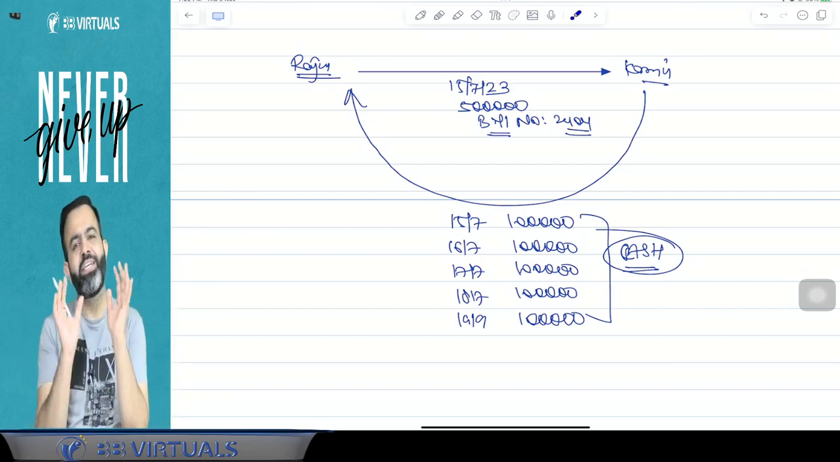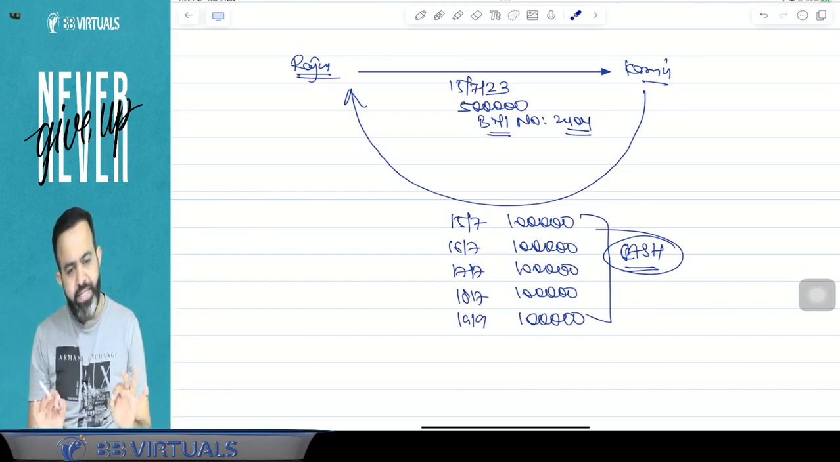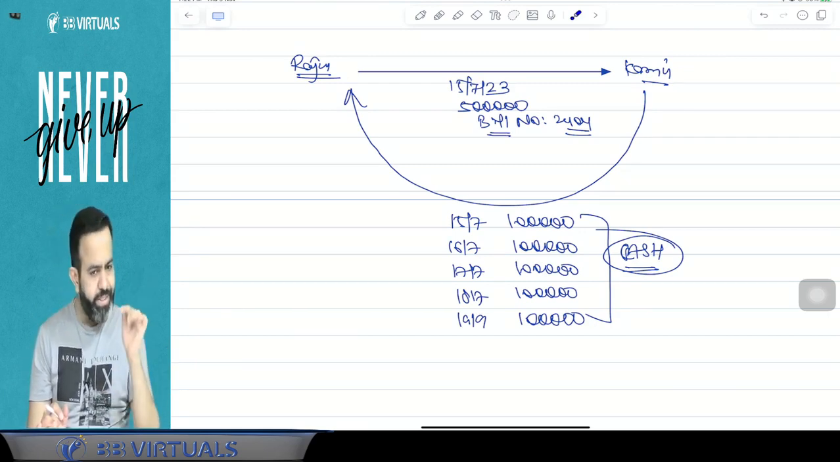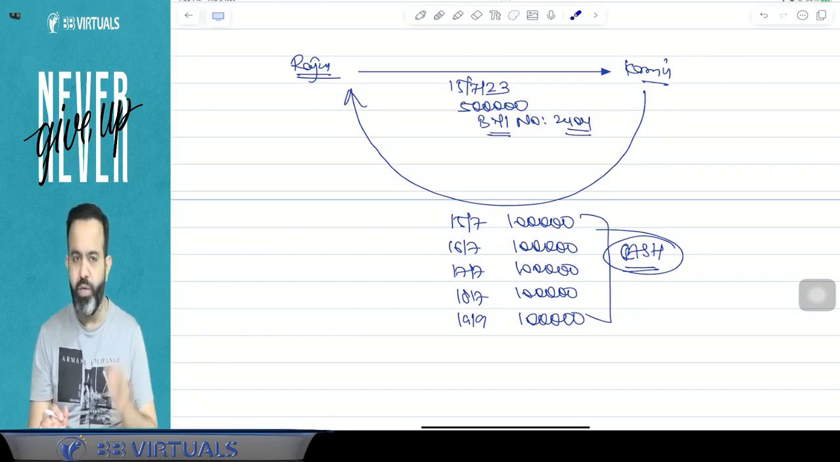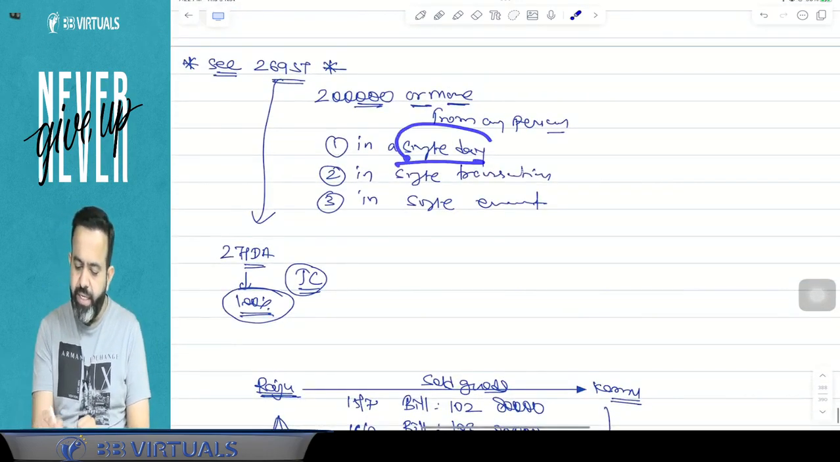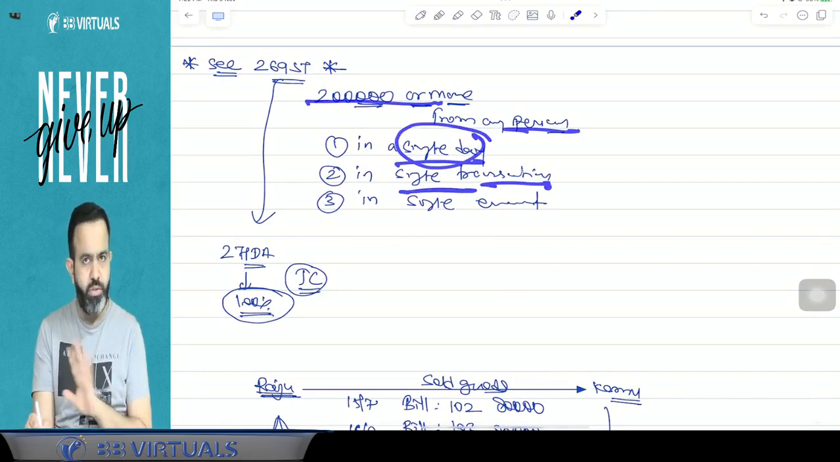So in simple words, even in case of a sale, in a single day from a single person, you cannot accept cash of 2 lakh rupees or more. In relation to a single transaction, you cannot accept cash of 2 lakh rupees or more. If you did this, then there is a violation. So what I am saying is that in a single day from any person, 2 lakh or more is not possible. In relation to a single transaction, 2 lakh or more is not possible.